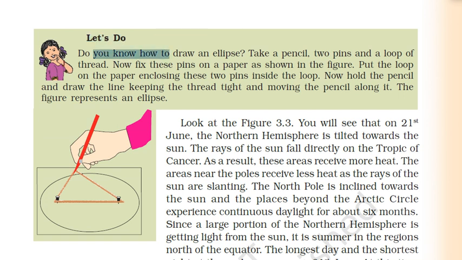Let's do this. Do you know how to draw an ellipse? Take a pencil, two pins, and a loop of thread. Now fix these pins on a paper as shown in the figure. Put the loop on the paper, enclosing these two pins inside the loop. Now hold the pencil and draw the line, keeping the thread tight and moving the pencil along it. The figure represents an ellipse.